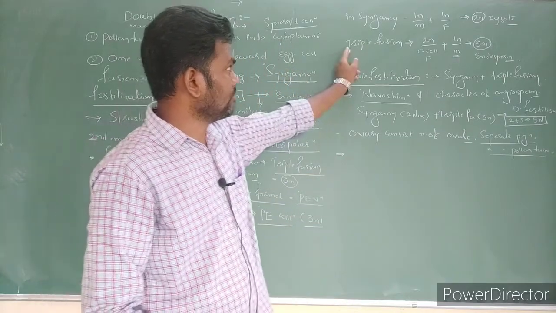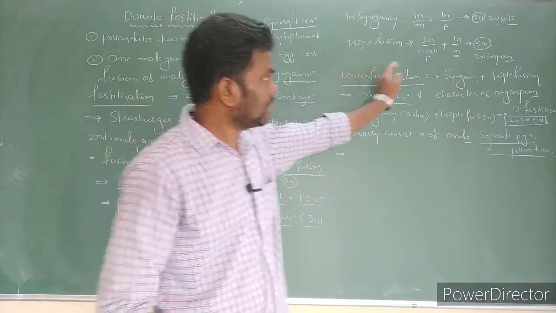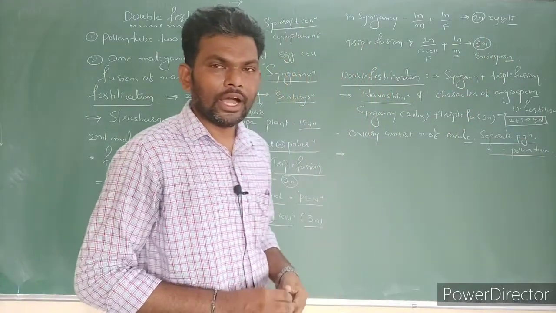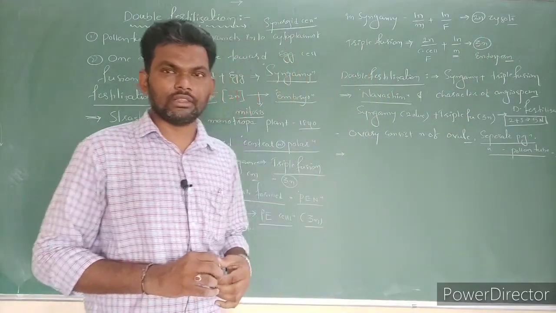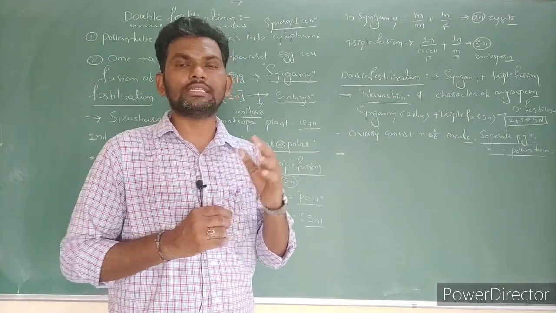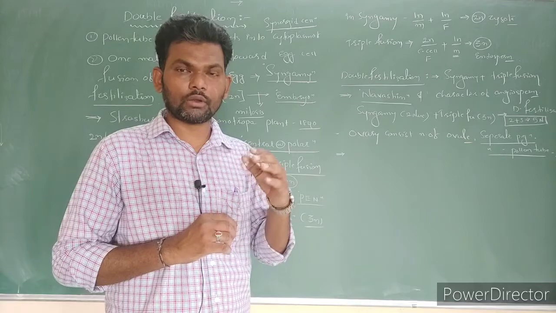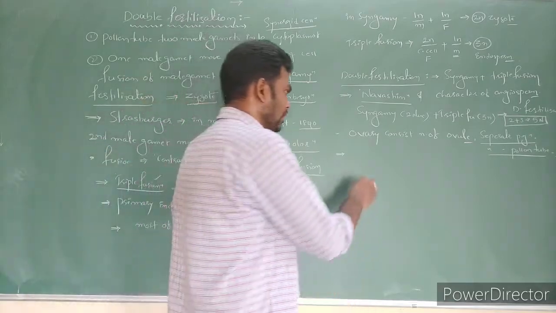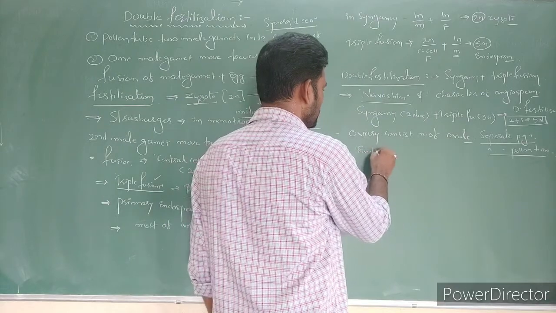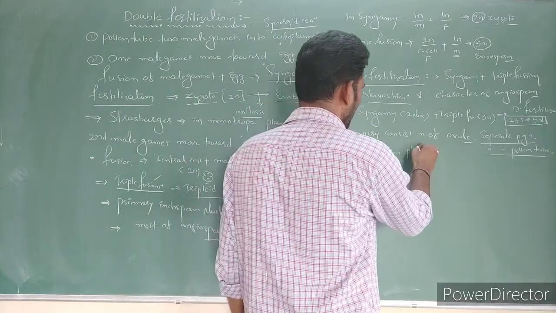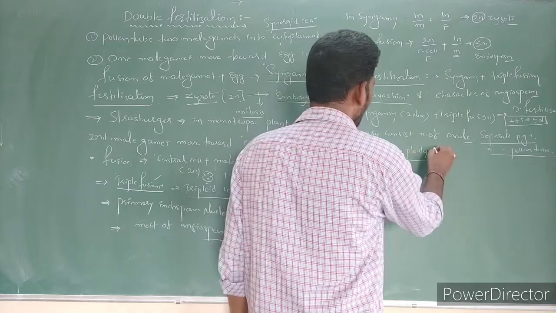Next, generally after fertilization, after triple fusion, the endosperm is in which condition? 3n condition. Actually, the endosperm is 3n, depending upon the ploidy of the central cell. Let's see, for example, some different types of endosperm ploidy.